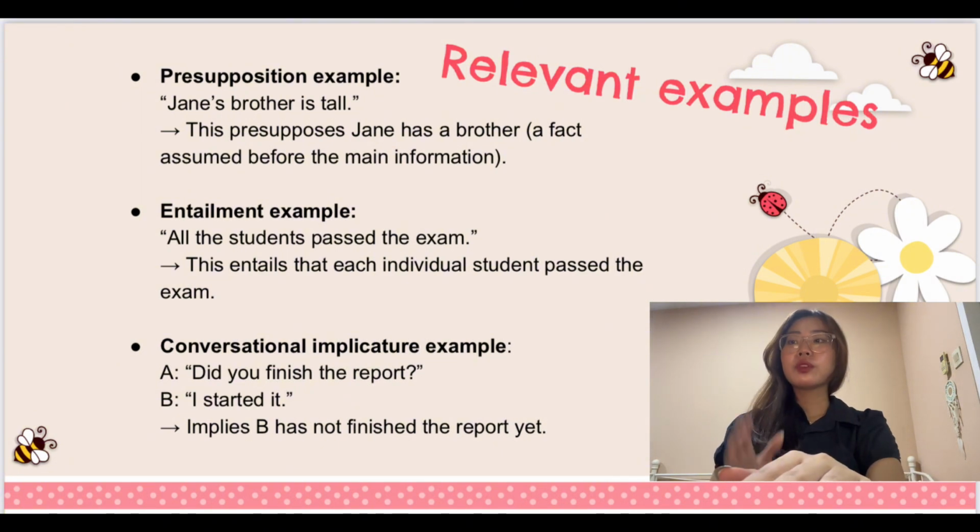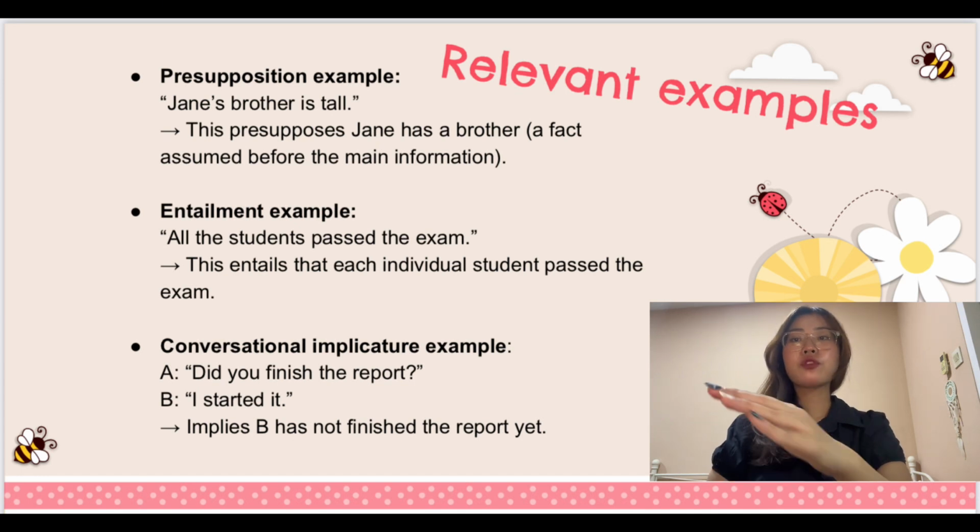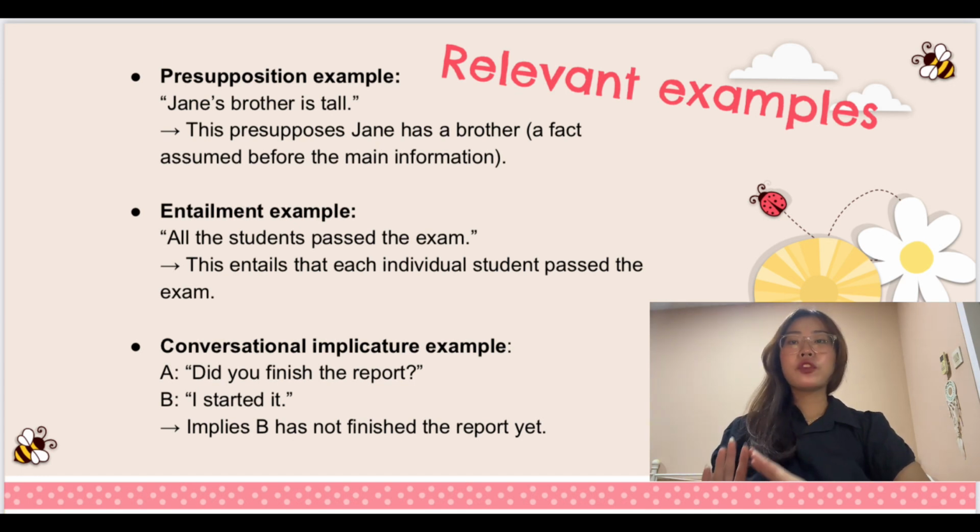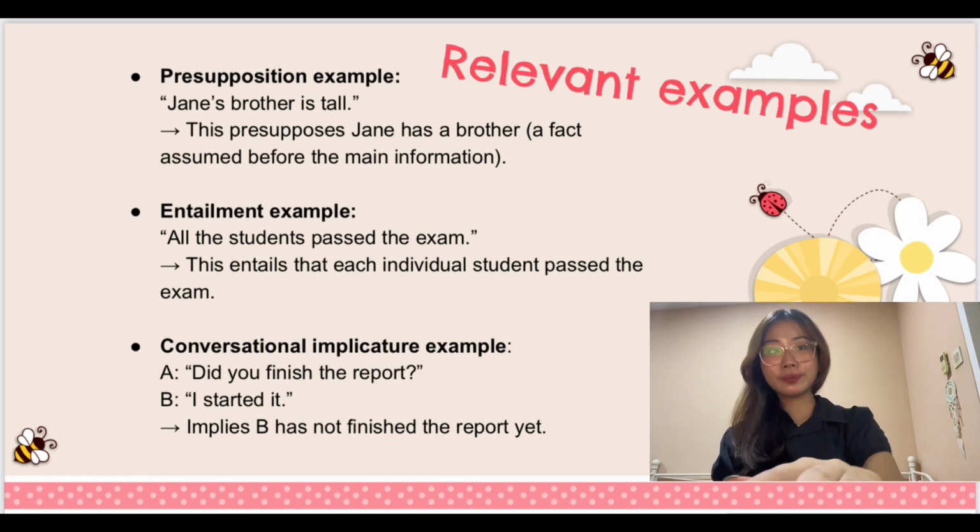So remember, conversational implicature is where what is suggested in conversations is not directly said. So we infer from the context, from the intention of the person saying or stating something. So yeah, those are the relevant examples of implications.